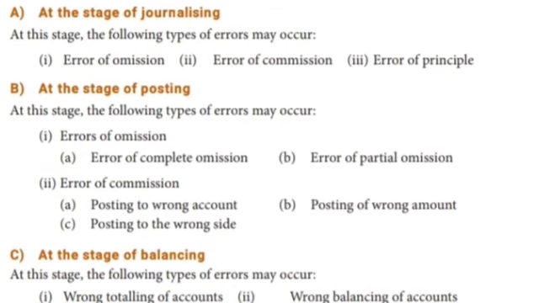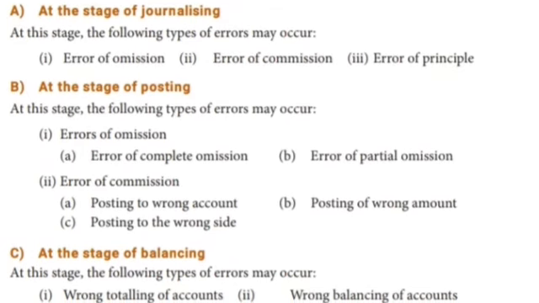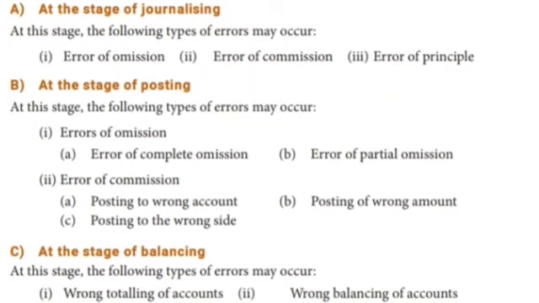What kind of mistake may happen in the journal? Error of omission. Omission means left out.